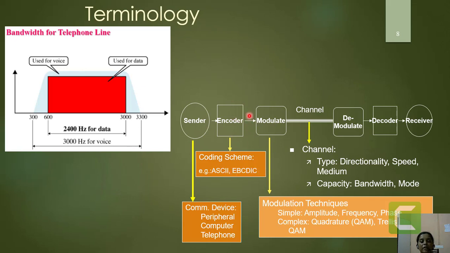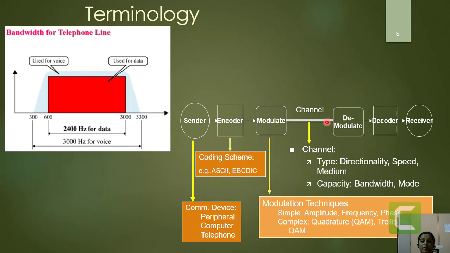After the encoding of that data, it will get modulated either by using simple modulation methods such as amplitude modulation, frequency modulation, or phase modulation, or it may use some complex modulation like quadrature amplitude modulation, or different encoding techniques with the modulation method. Once it is modulated, it will be put on the channel.